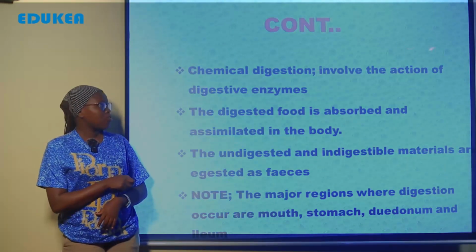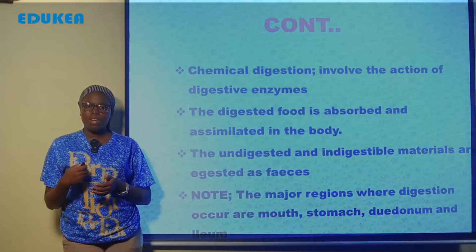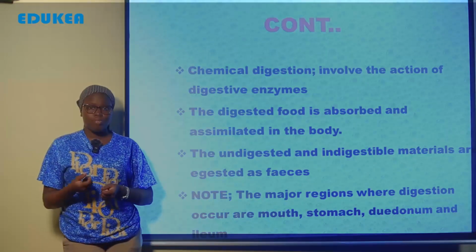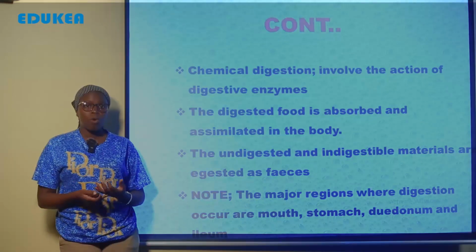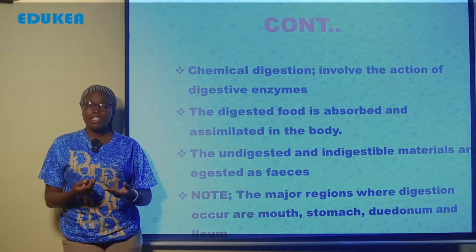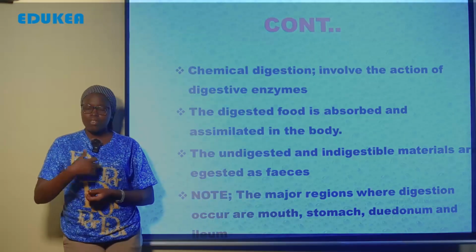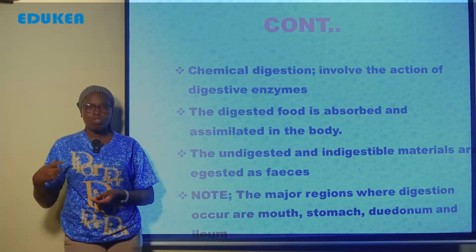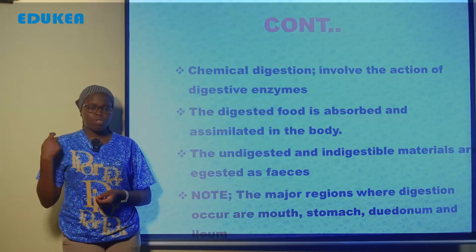So in chemical digestion we use different enzymes found in the mouth for the digestion process of the food. For example, in the mouth there is salivary amylase. Salivary amylase helps in the digestion of starch into maltose. Maltose, once transported, undergoes different processes to make glucose, which can be used in the body to release energy through the respiration process.